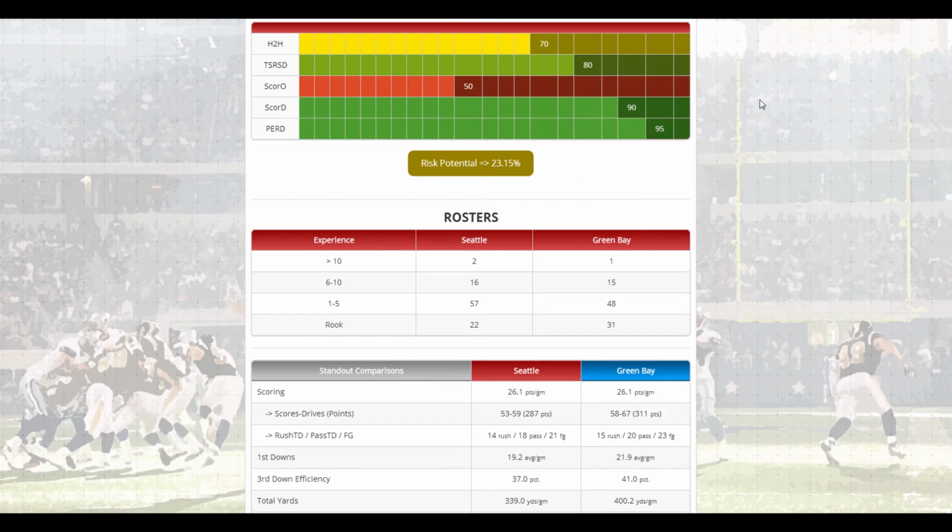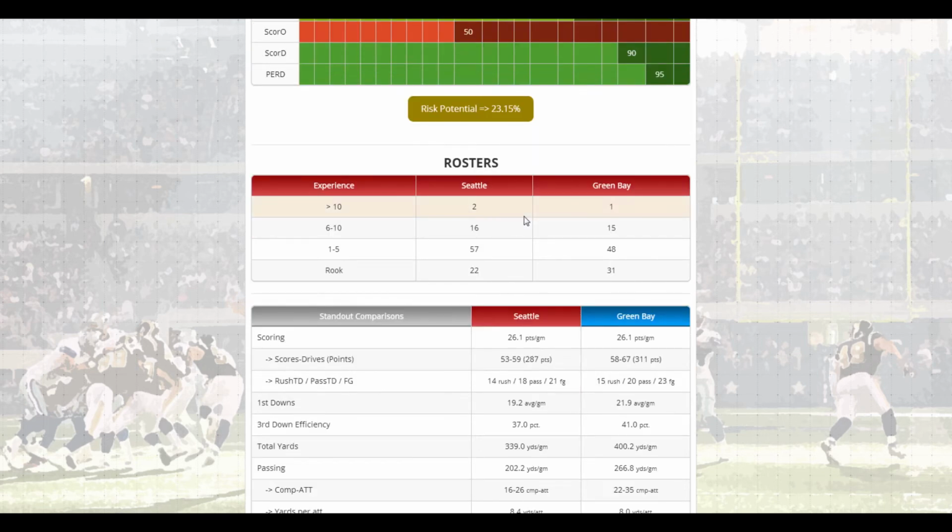So later on in the next video, I will show you how to forecast a game, how to properly do the research, how to predict a winner, how to be accurate about it. Then down here we have our rosters.